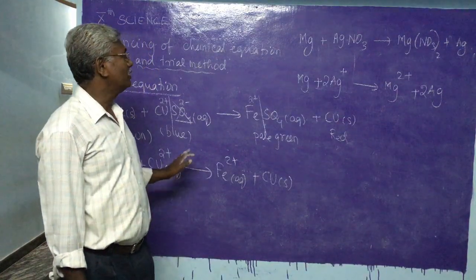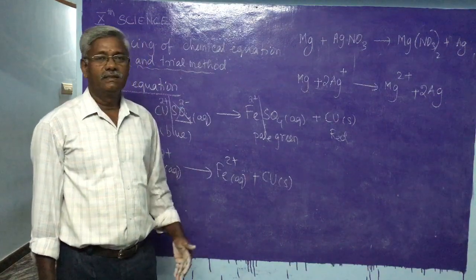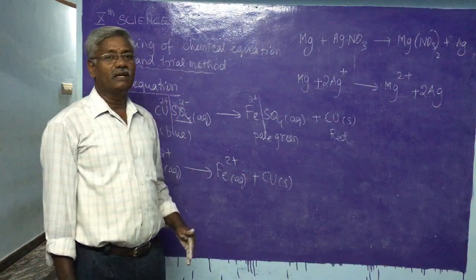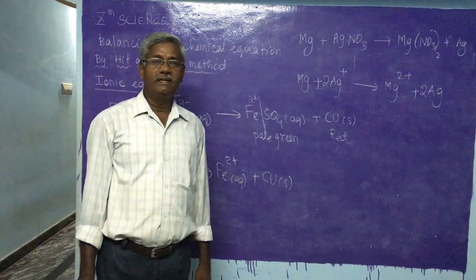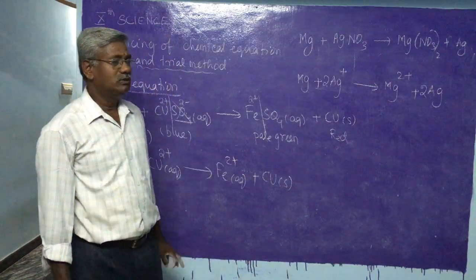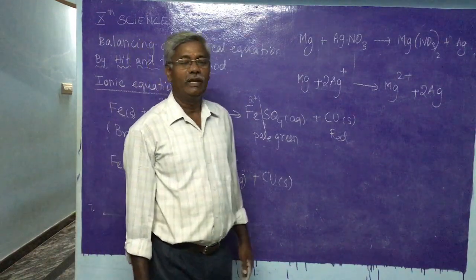So these are the things we have studied today. In the next class, I will discuss various types of chemical reaction, and corrosion and rancidity and their prevention. So that's all about today's class. The remaining part I will discuss with you later.